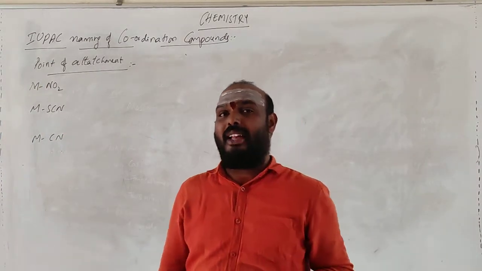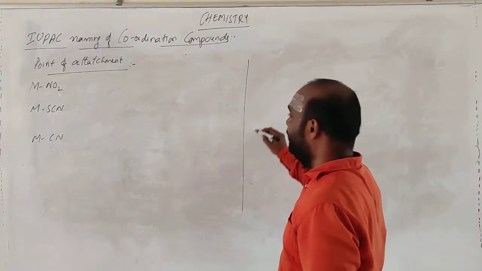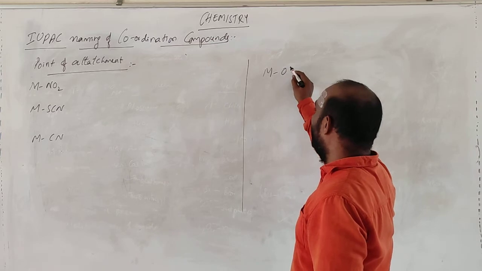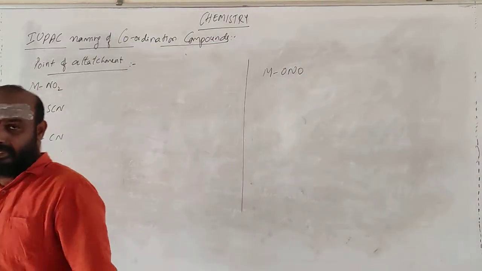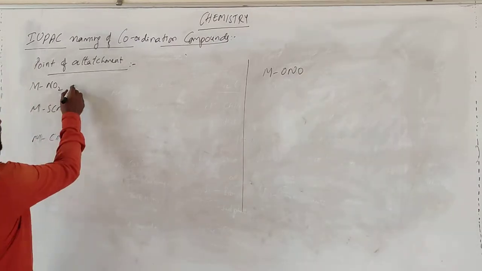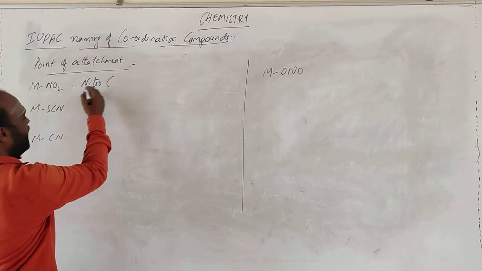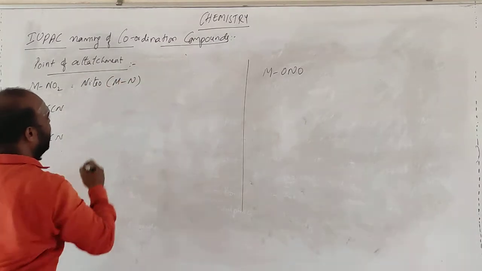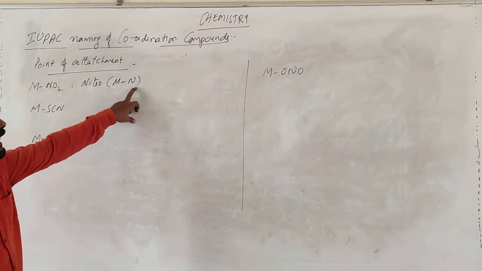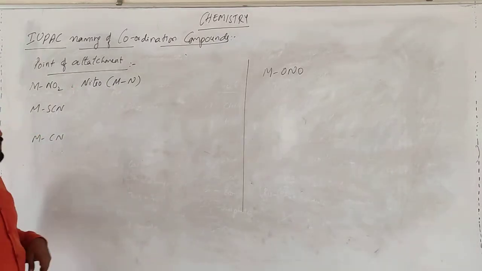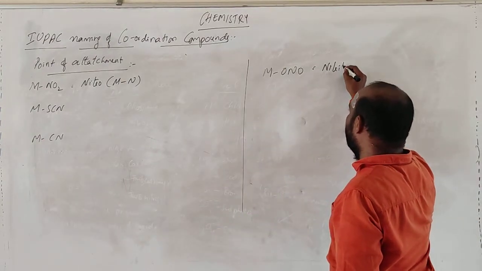That NO2 has the capacity to link in two ways. I am showing here, it can link with O or it can link with N. If it is linked like this, it is called nitro, and we write it as metal-N. For the central atom, nitrogen is attached. The bond is formed between metal and nitrogen. Then that is called nitro. If it is like this, then this is called nitrito.